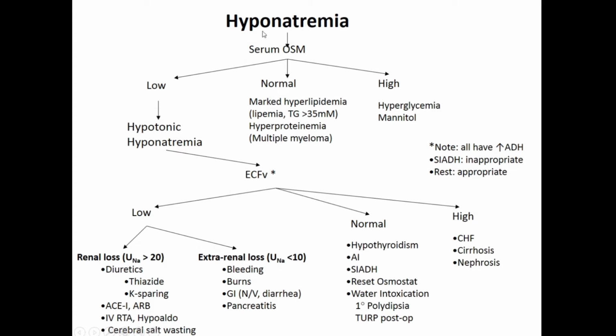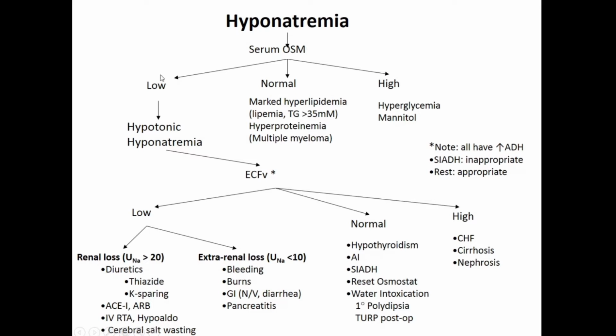Okay, so let us see this chart. It becomes very clear, so it's easier for all of you also to visualize. So hyponatremia, as I said, is a determinant of the serum osmolality. We said in the beginning of the class that this is the ion which is responsible for maintaining the osmolality. So once we have hyponatremia, let us measure the serum osmolality. As I said, you can get the lab to check it. If the lab is not willing to check it, then you can check it with your sodium levels, your urea levels, and glucose levels. Okay.